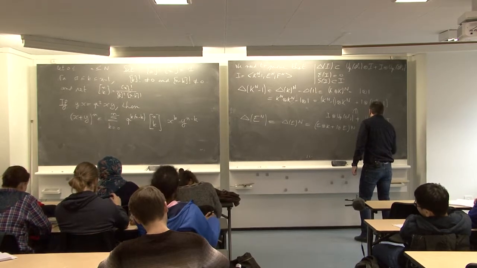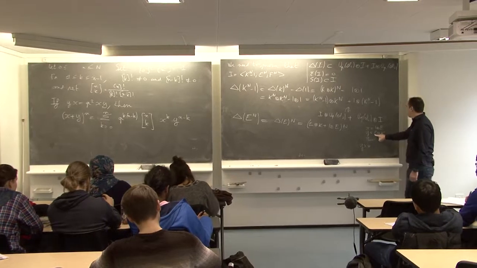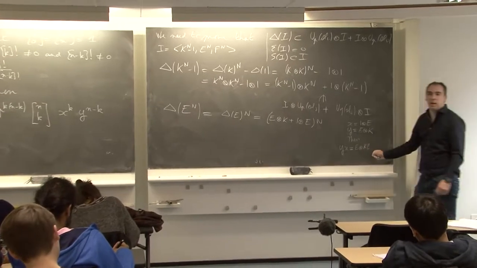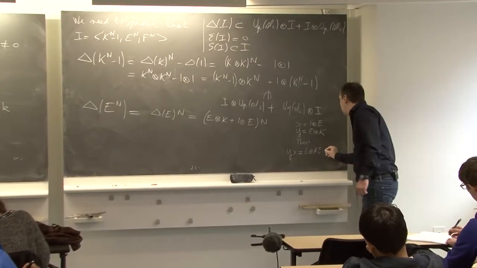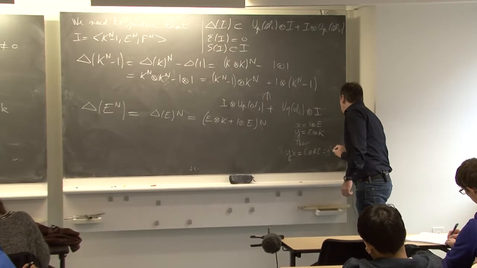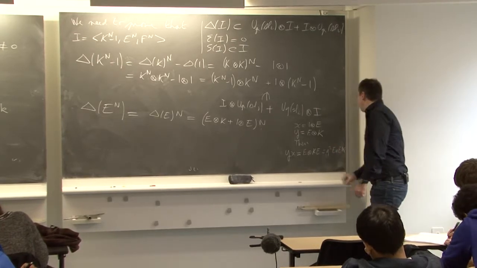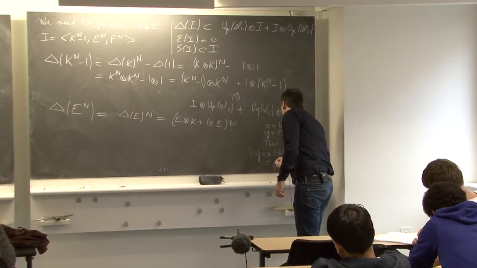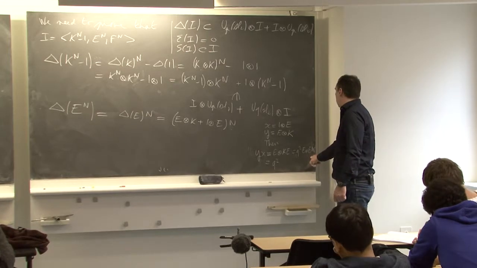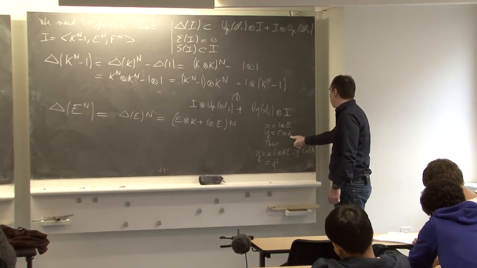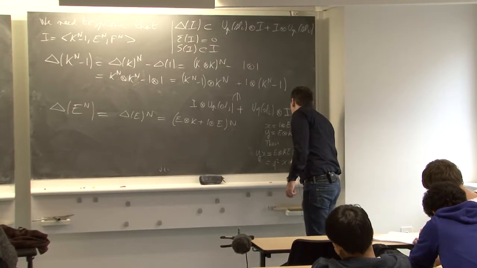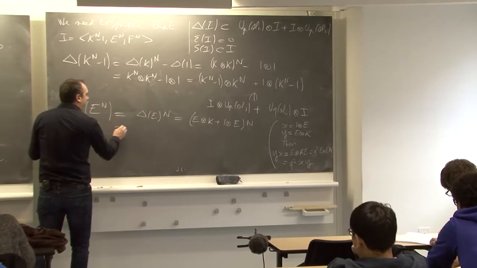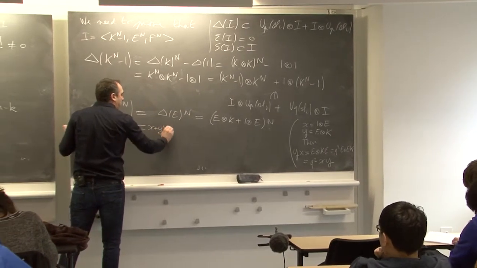So yx is E tensor KE, but KE is q squared EK. It is q squared E tensor EK, so this is q squared times xy.